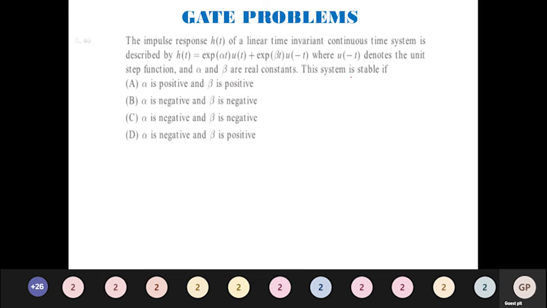We know by the concept, when a system is said to be stable, it should follow the bounded input, bounded output concept, BIBO stability. So for this to hold, alpha t should be less than 0 for t greater than 0. Similarly, since the second term is on the negative side, beta t should be greater than 0 for t greater than 0.